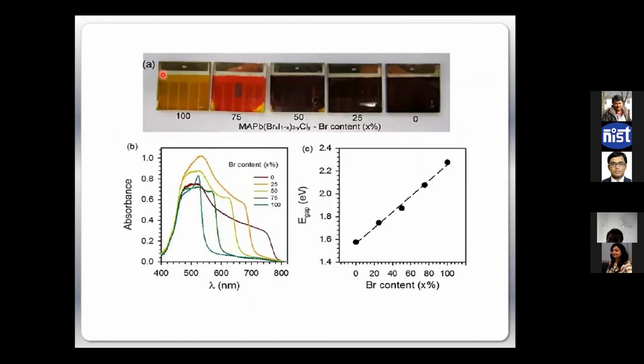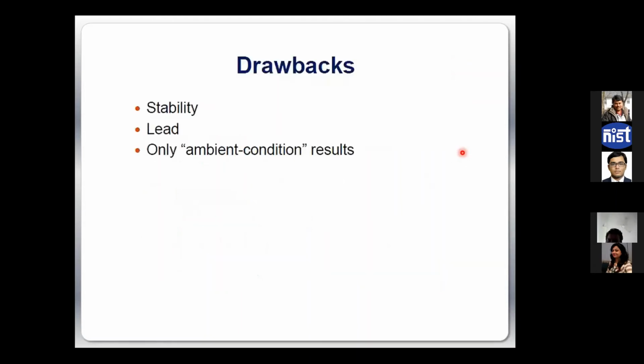So there are some typical images of perovskite solar cells made with band gap tuning. You can see some are dark brown to yellow, depending on the absorption and the bromine content. By increasing the bromine content, the band gap keeps increasing up to a certain extent. These are the kinds of technologies and studies that people are doing. But as I said, the drawbacks are lead and stability.